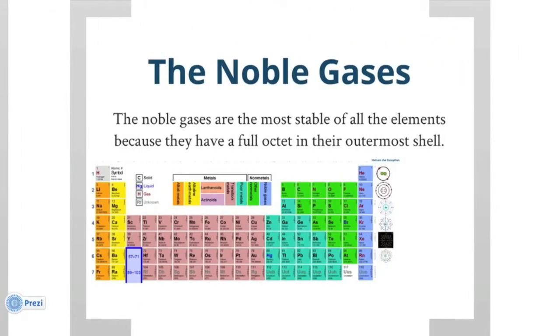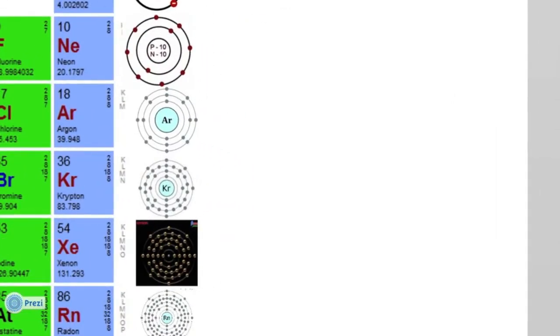This is why the noble gases are the most stable elements on all the periodic table, because they have a full octet in their outermost shell. No more electrons can get in there for them to react. Let's take a closer look at these noble gases.